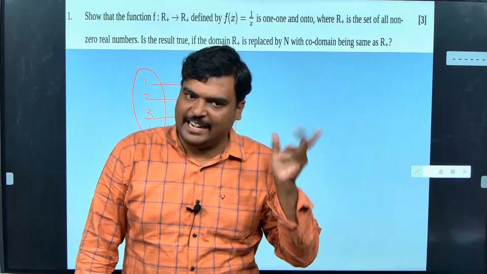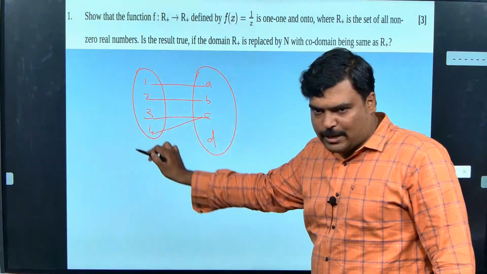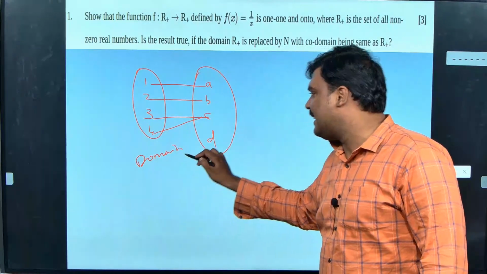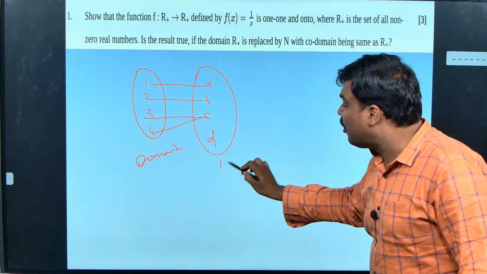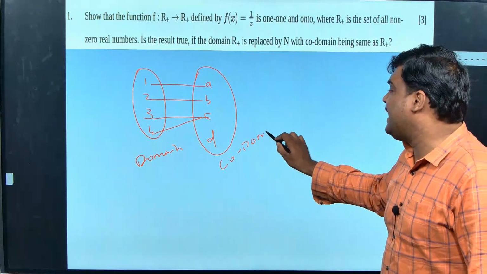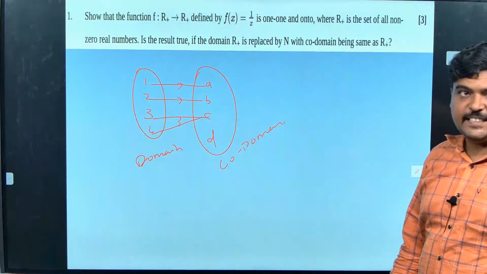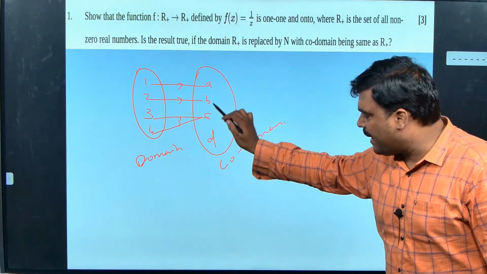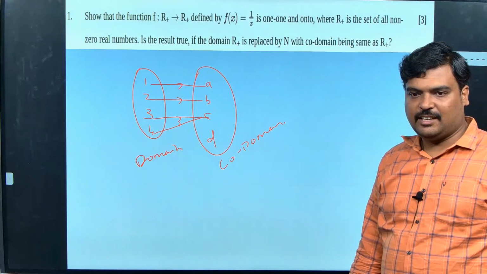And once again, you know how to take the domain, codomain and range of a function. Once again, in 11th they taught you. Whatever is there as an input, I am going to call it domain. Whatever I can get as output, I am going to call it codomain. And whatever is mapped, see, we also call functions mapping. So whatever is mapped, I am going to call it range. Are you getting this, guys?